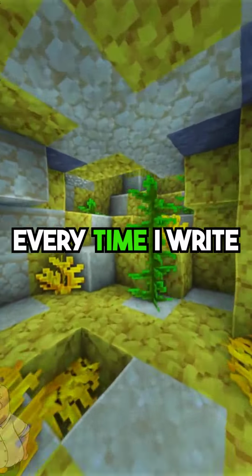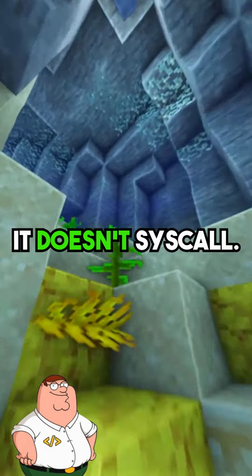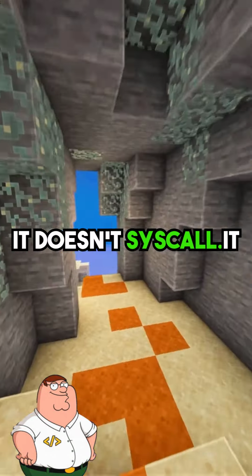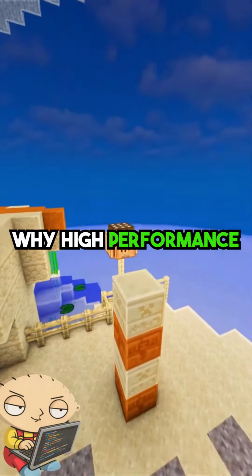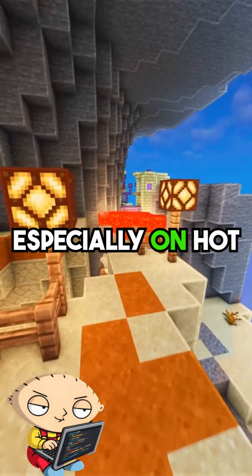But wait, every time I write logs, it's a syscall. Doesn't that add up? It does. That's why high-performance systems minimize logging, especially on hot paths.